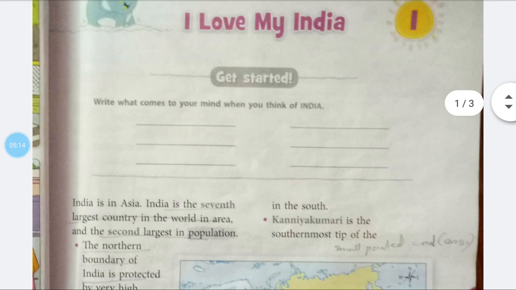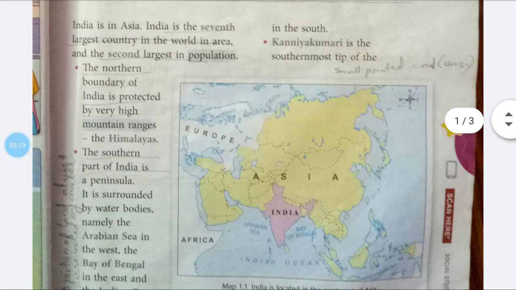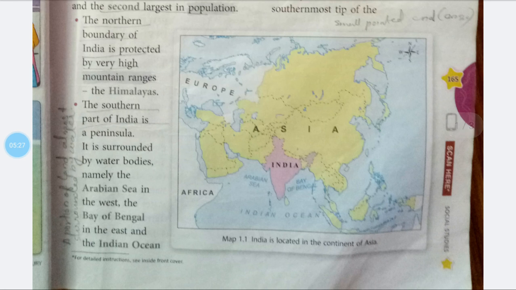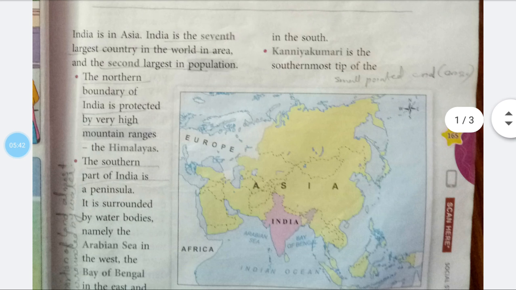Once again, this chapter starting from introduction, I love my India. India is in Asia. India is the seventh largest country in the world in area and the second largest in population. The northern boundary of India is protected by very high mountain ranges, the Himalayas. The southern part of India is a peninsula. It is surrounded by water bodies, namely the Arabian Sea in the west, the Bay of Bengal in the east, and the Indian Ocean in the south.